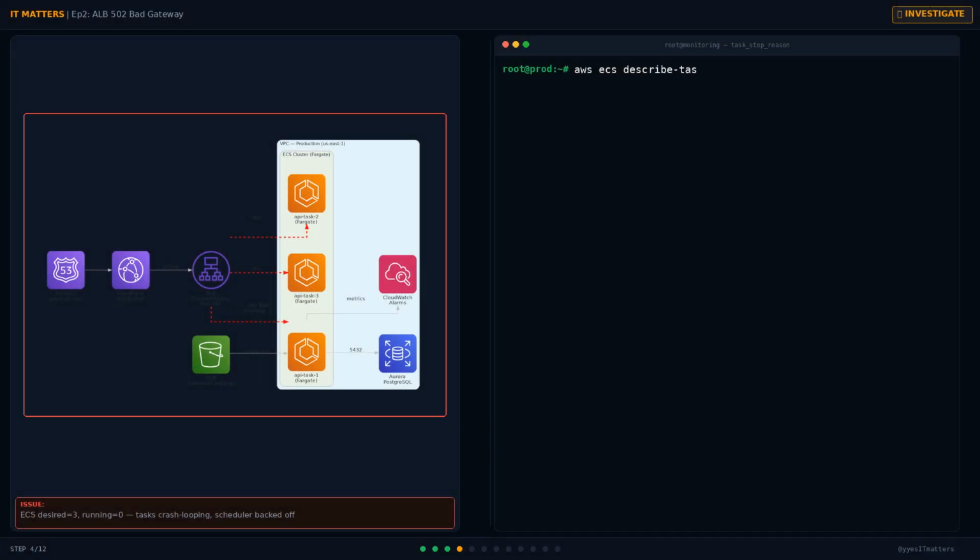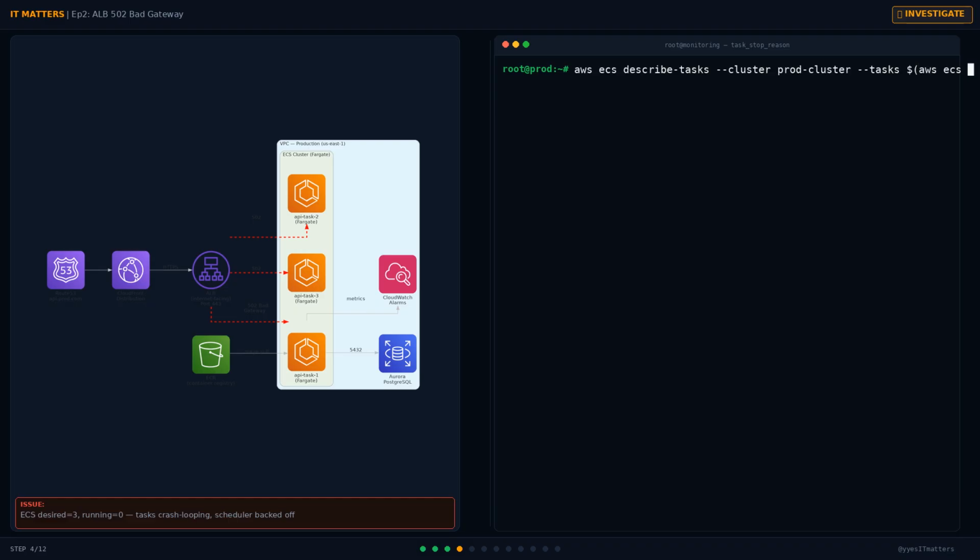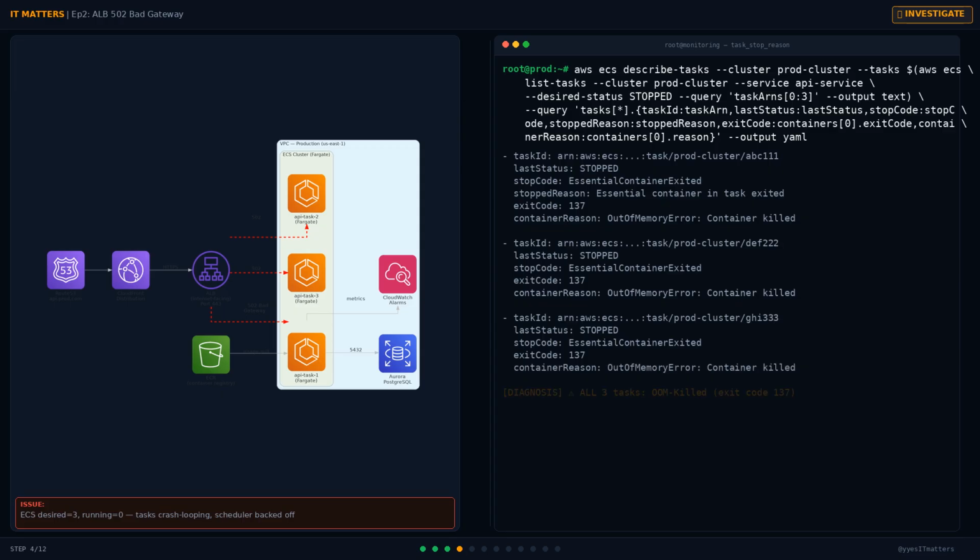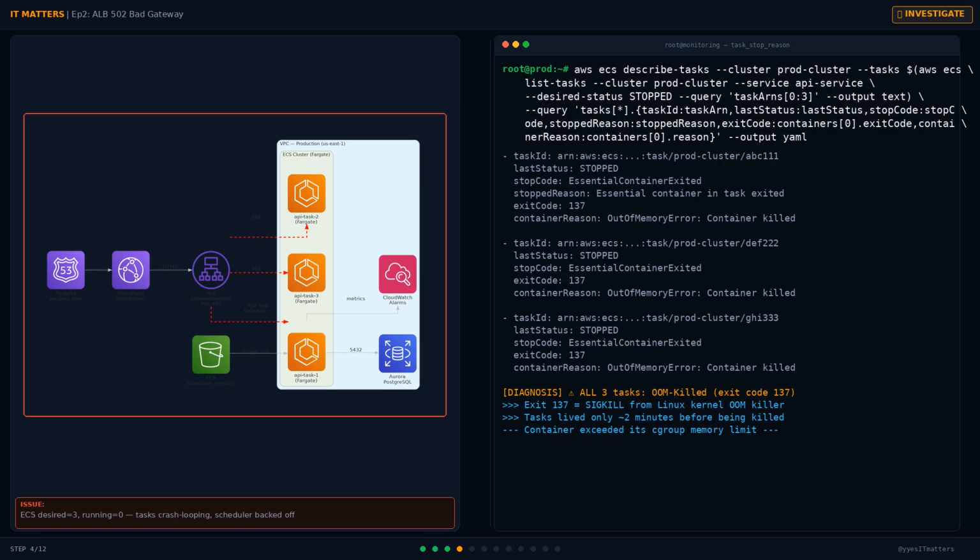This is critical information. ECS shows desired 3, but running 0, pending 0. Reading the events in order, the service launched 3 tasks, registered them in the target group, but then all 3 stopped. And now it says steady state, which might sound healthy, but it actually means the scheduler has exhausted its retry logic and stopped trying. On Fargate, when tasks repeatedly fail to start and stay running, ECS applies an exponential backoff and eventually parks the service. Now we need to know why the task stopped. Let's get the task stop reason and exit code.